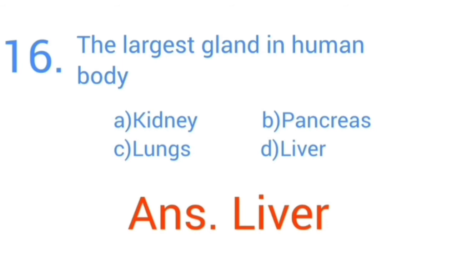The largest gland in human body. Options: Kidney, pancreas, lungs, liver. Right answer is liver. The largest gland in human body is liver.